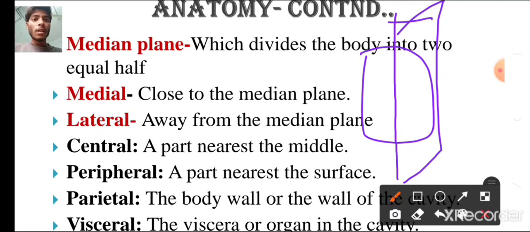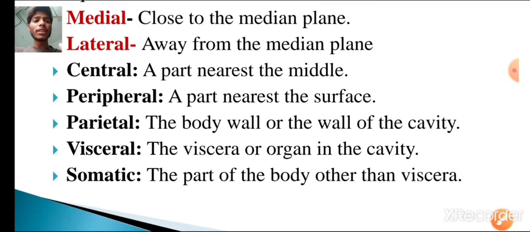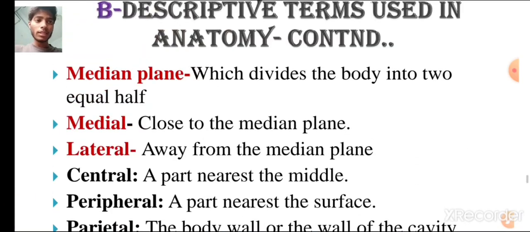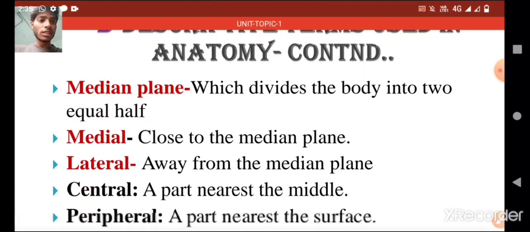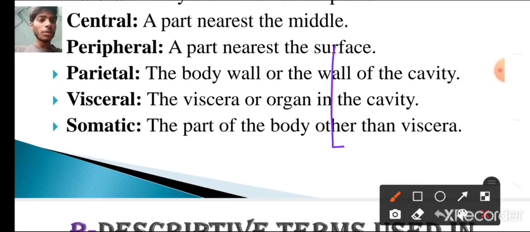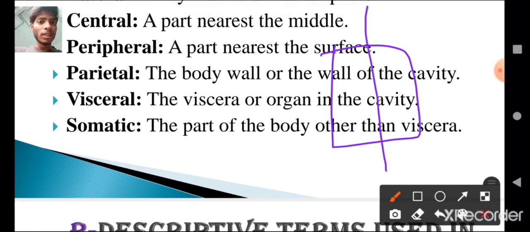Then medial is used when we are describing close to the median plane, and lateral is used when we are describing away from the median plane. Central is the part nearest to the middle. Peripheral is the part nearest to the surface. Let us take the same example. If this is the body, this is the median plane. Central is the nearest part to the middle plane, and peripheral is the nearest to the surface.